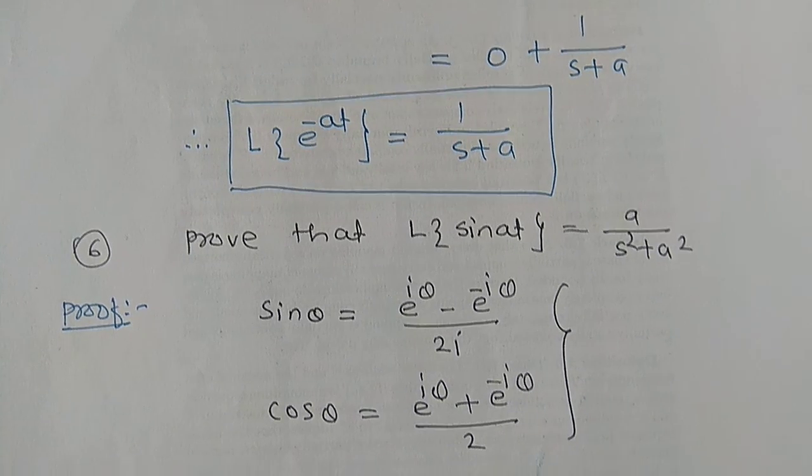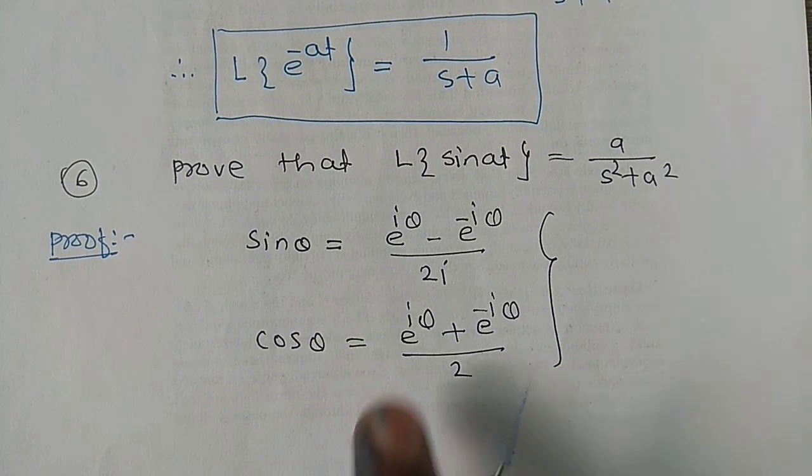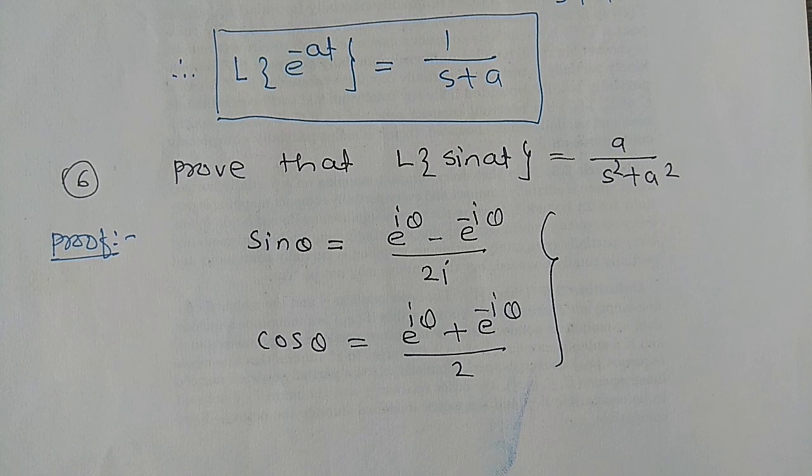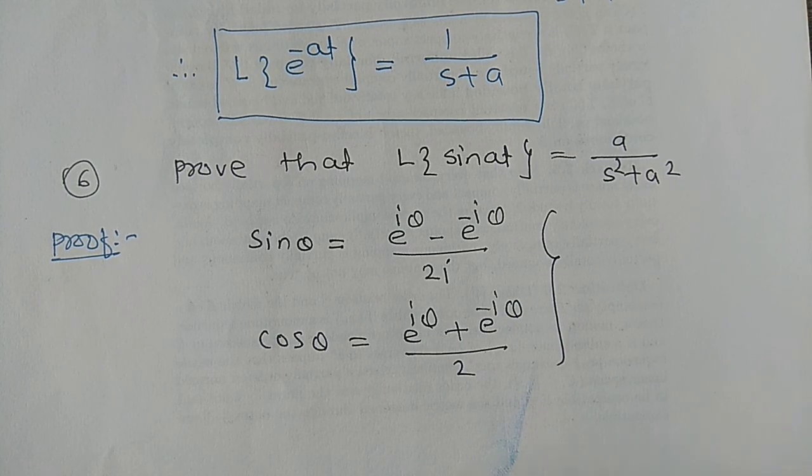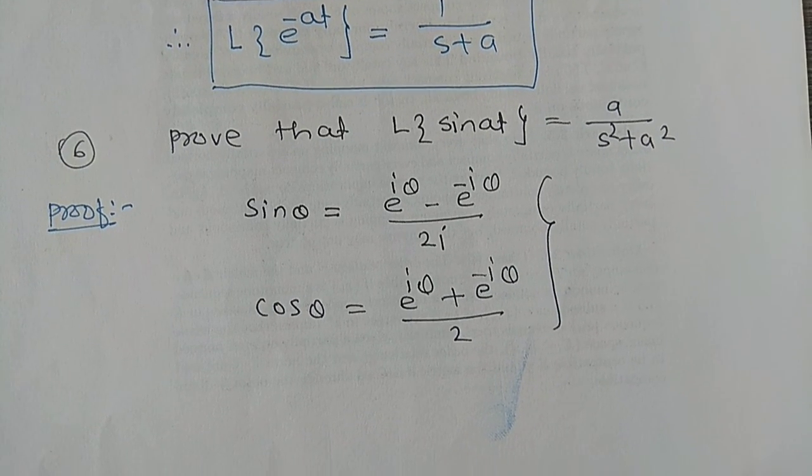These are the two formulae. We have to use this formula for proving Laplace transformation of sine of at. Therefore, use this result here.